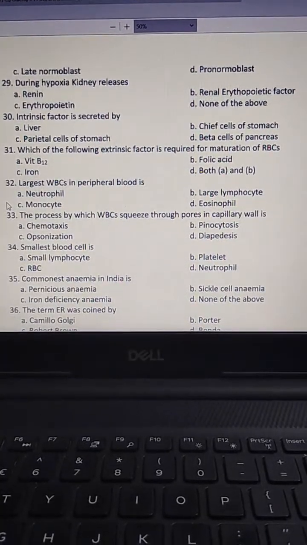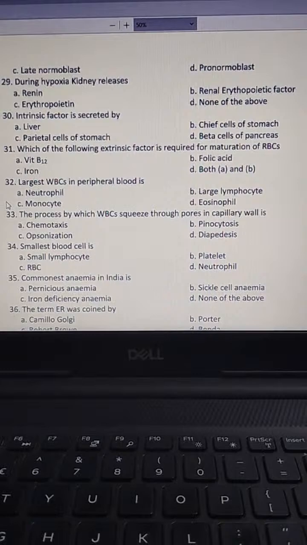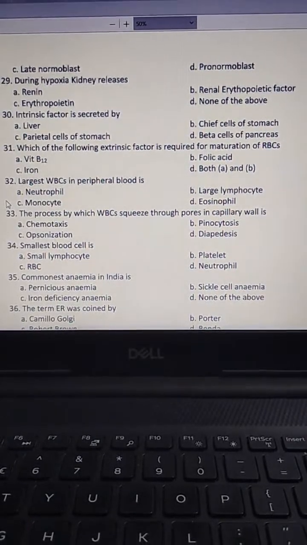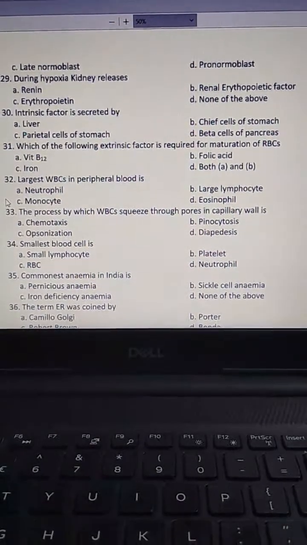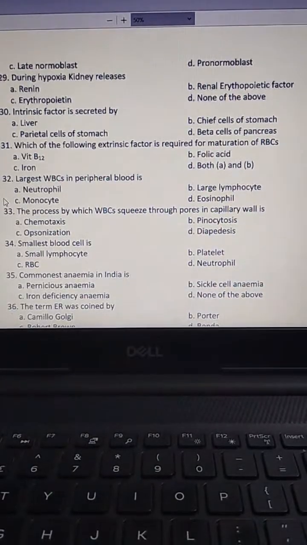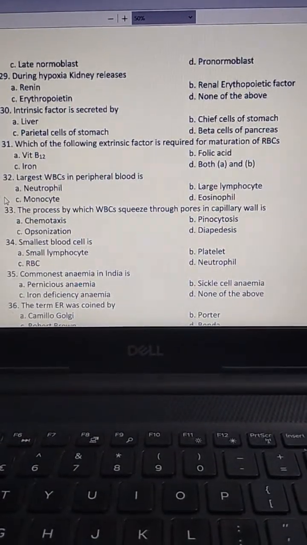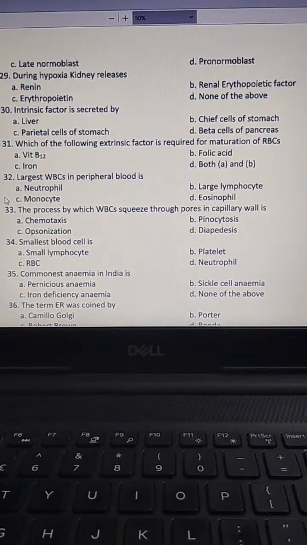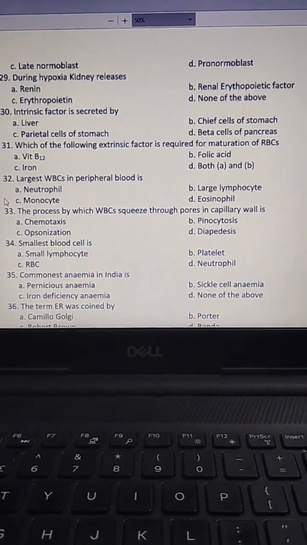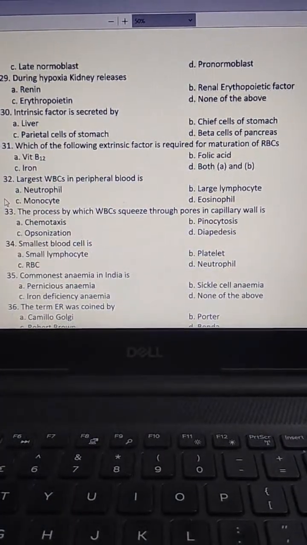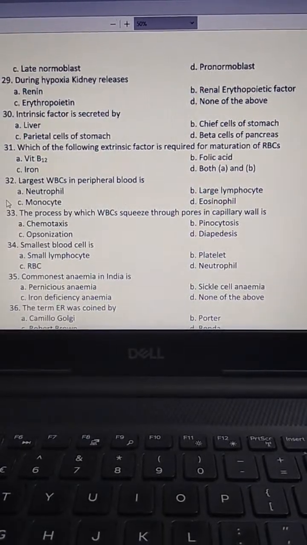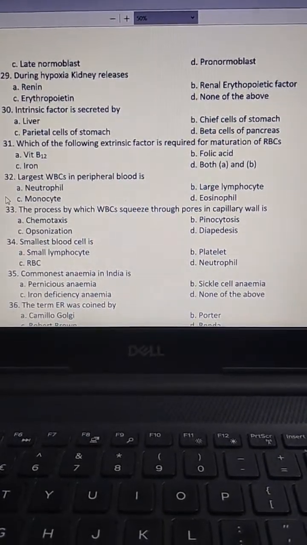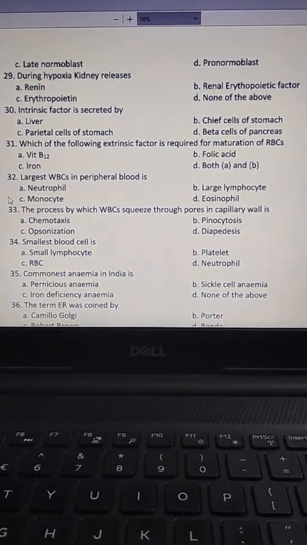The next one, largest WBC in peripheral blood is neutrophil, large lymphocyte, monocyte, eosinophil. The answer is C, monocyte.